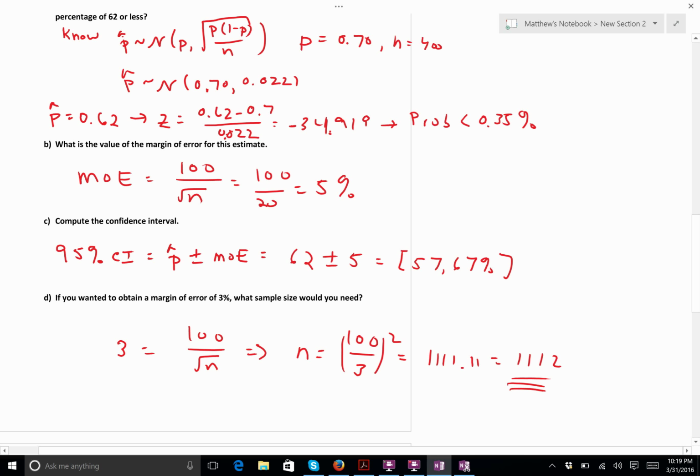This is a good problem to practice over again, especially in preparation for the exam. And as I said, I will give more problems like that on the practice exam that I send out on Friday. If you have any questions, I recommend that you ask me, because this is the hardest part. But once you get it, it's really pretty easy, because it's just working with a normal distribution, which I think most of you know pretty well. All right.